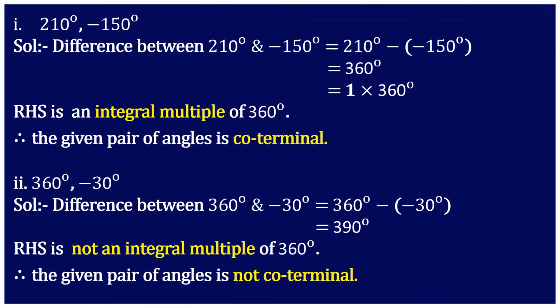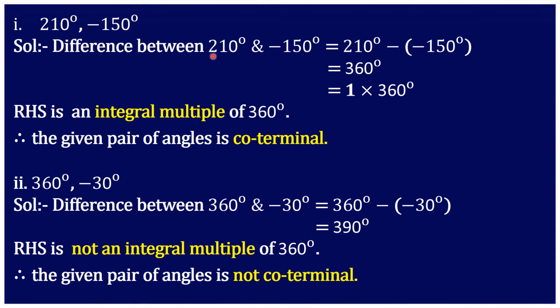First one, 210 degree and minus 150 degree. So here many questions are there. I considered very important and little difficult ones. You can solve the remaining sums in your notebook. Now, to check whether these angles are coterminal or not, we have to find the difference between these.